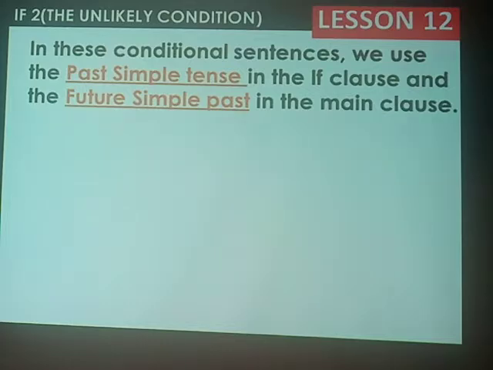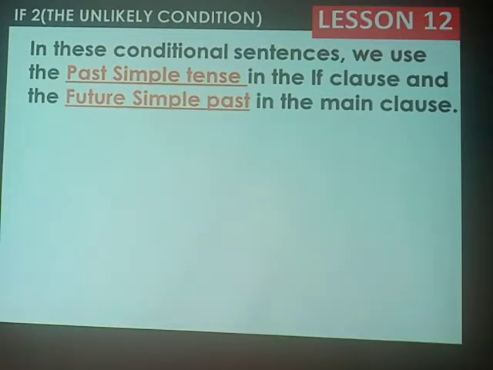An example, I went to school yesterday. We have went as the past simple form of the verb to go. So, that is the past simple tense. I am sure you learned that.